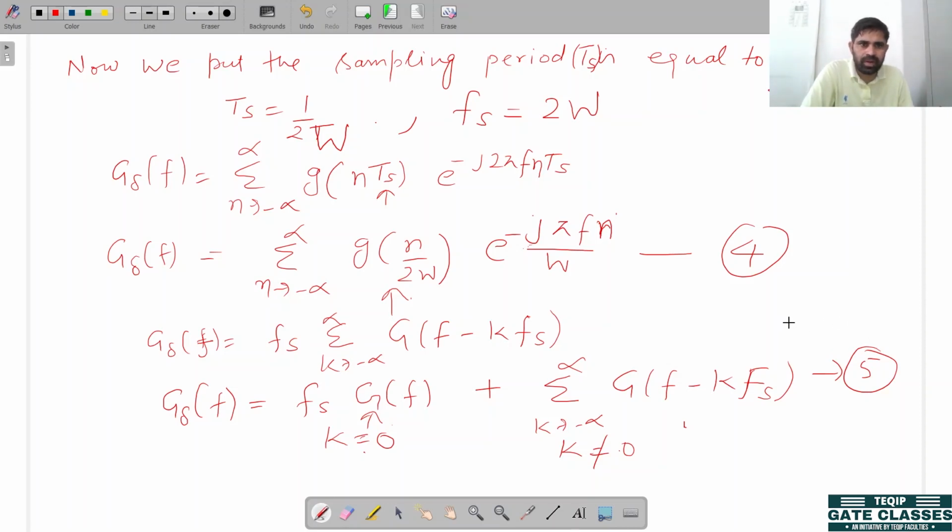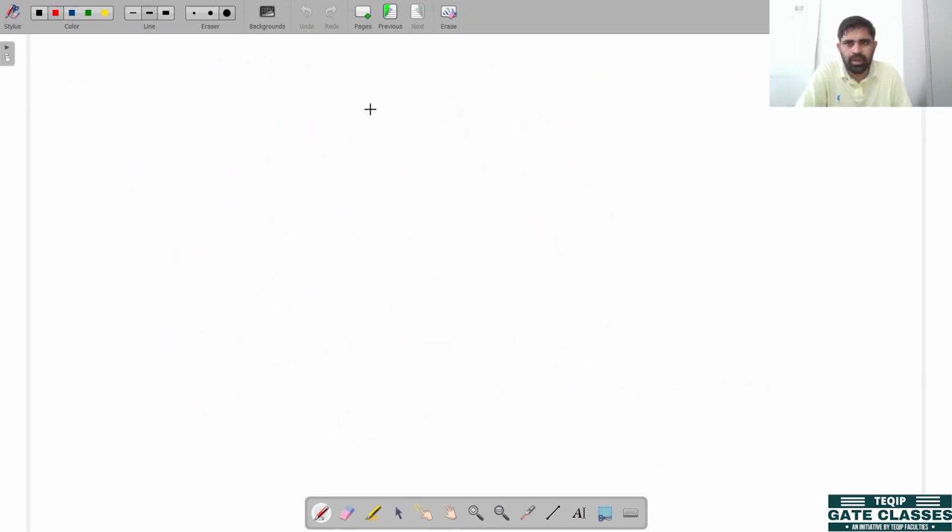Now we can plot the spectrum of the Fourier transform of the sampled signal. From this equation we can plot. This is the spectrum of the original signal from minus W to W, this is G of f.